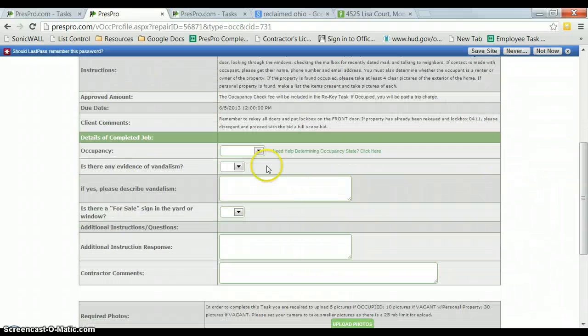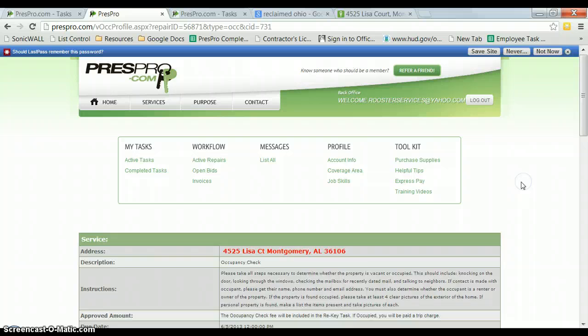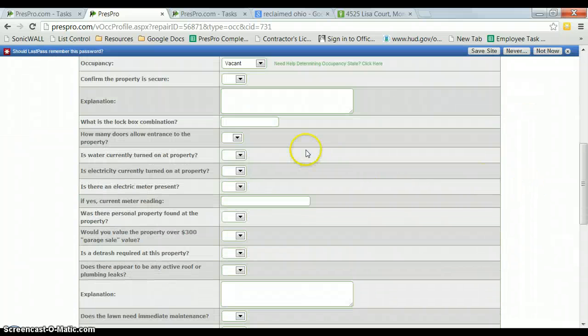So we're going to scroll down and it is vacant, and we're going to click confirm that the property is vacant, and then scroll down. The property is secure and the lockbox combination is 0411 since this is a Blue Mountain property, and 2 doors allow entrance to the property. Water and electricity are on. There is an electric meter present, but we do not know the numbers on it, so we're just going to fill in zeros for this one.